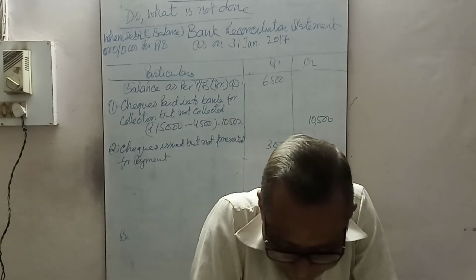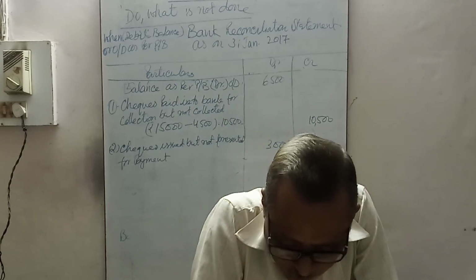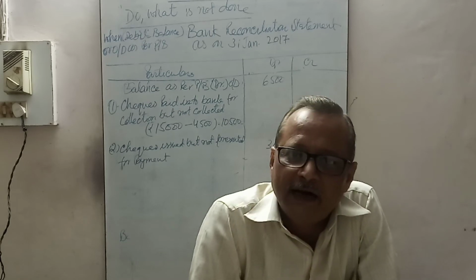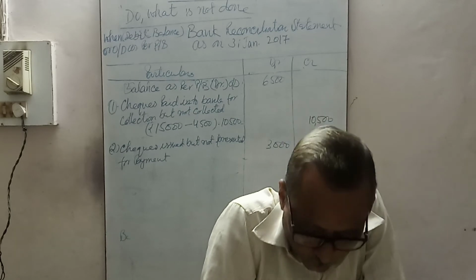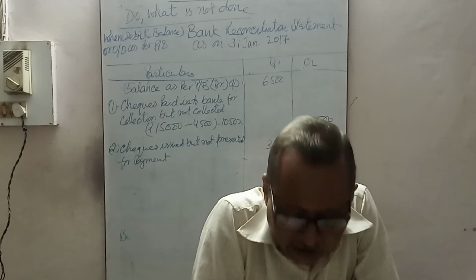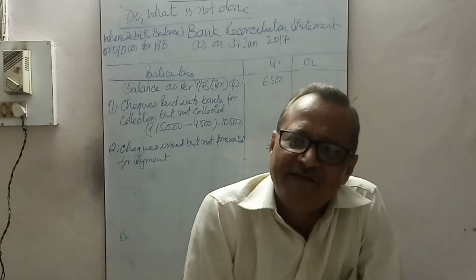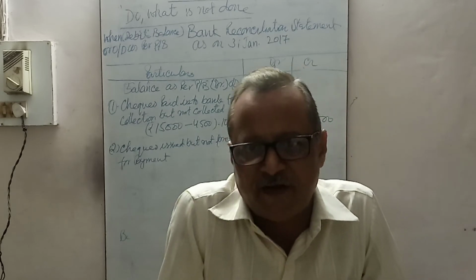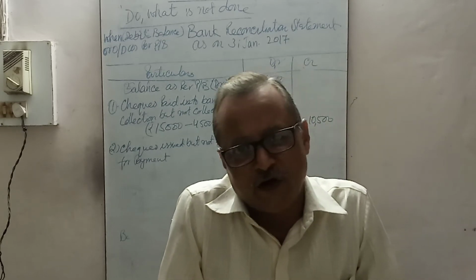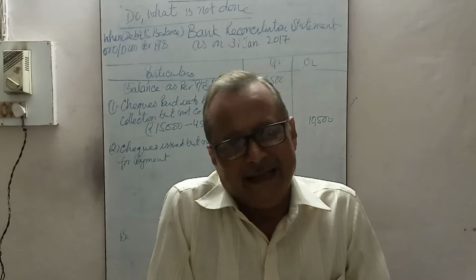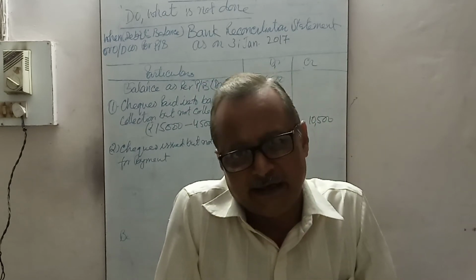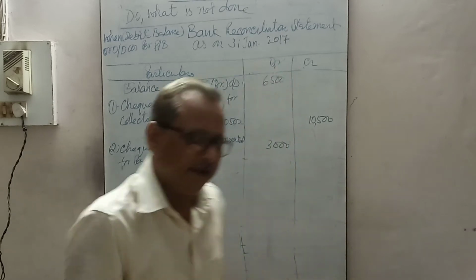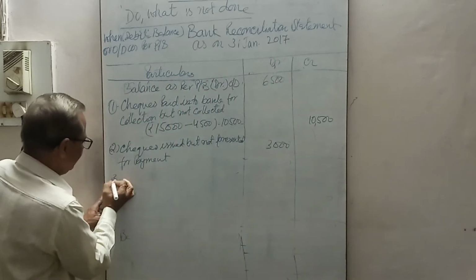Now next is the passbook stands debit with rupees 150 for interest and with rupees 30 for bank charges. Mean bank have debited the interest on overdraft 150 and bank charges 30, which were not recorded in cash book. Mean that was debited in passbook, that should be credited in cash book, but was not credited, so it should be credited. These two figures are there. 3.